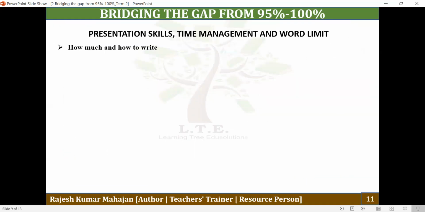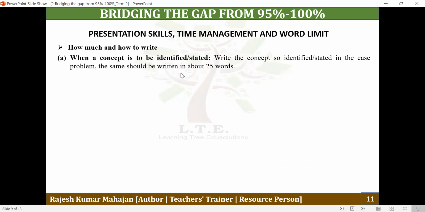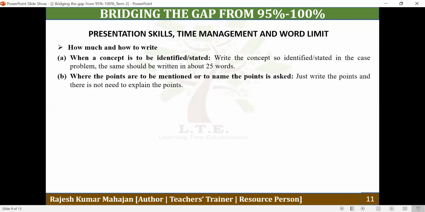And then certain skills on presentation, time management and the word limit. Time management and word limit we already discussed. So now let's have a look at the presentation skills. How much and how to write when a concept is to be identified or stated. In such a case where a case problem has been given to you and you have been asked to identify the concept, you just identify the concept and explain in about 25 words, whether it has been asked to explain or not. On the safer side, you should explain the concept whenever it is asked to identify or state it.